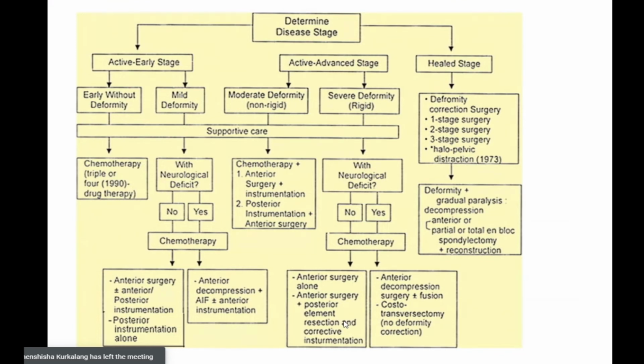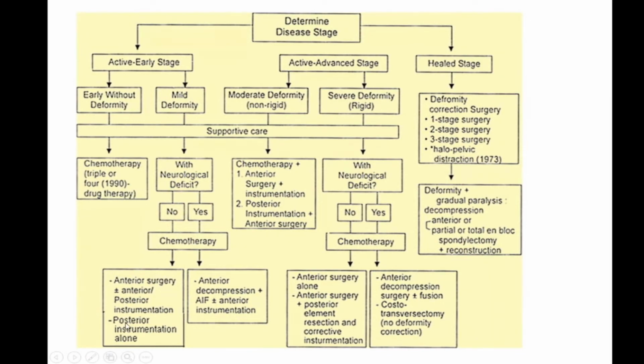So there is active early stage disease on the left side, active advanced stage, and healed stage. Depending on that, what we have seen here is that all of them must get chemotherapy, because that is the mainstay of treatment. But despite chemotherapy, there may be neurological deficit, particularly when the patient is on tuberculosis medicine, or they don't improve, then we might have to go for surgery.